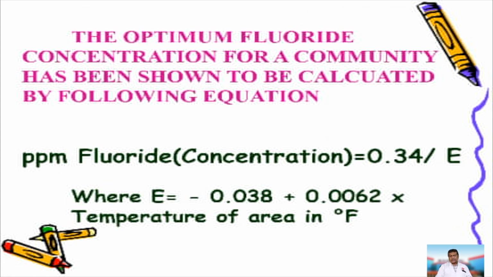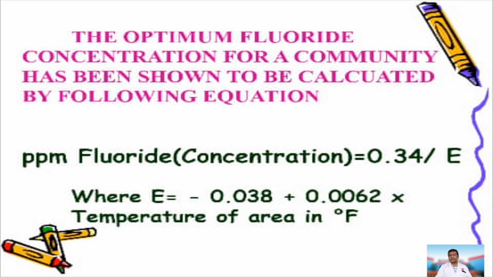So for communities that want to do better, there is an equation for maintaining these fluoride levels. The optimum fluoride concentration for a community can be calculated with the following equation: ppm fluoride concentration equals 0.34 divided by E, where E equals minus 0.038 plus 0.0062 times the temperature of that area in degrees Fahrenheit.